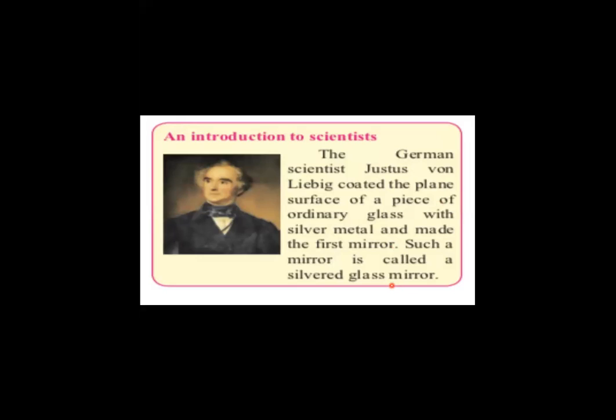In the olden days, definitely the mirrors were being made with the help of glass, and the back side of the glass was being coated with silver. Nowadays the silver has become expensive, so we are coating it with the help of aluminium, or you can also say silver nitrate solution.